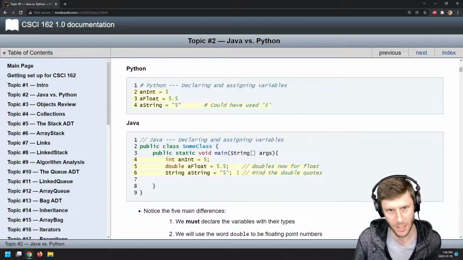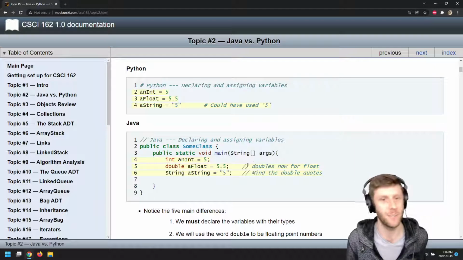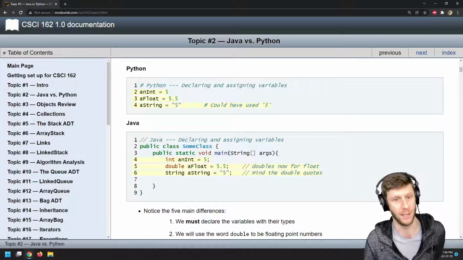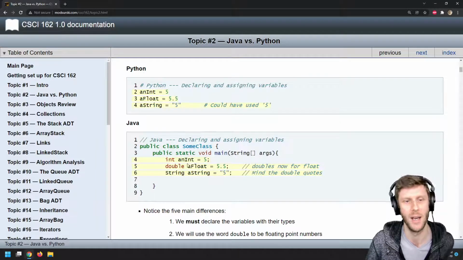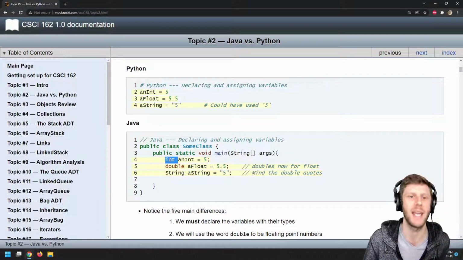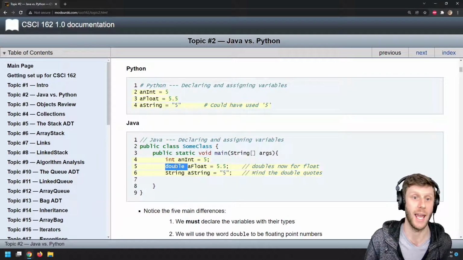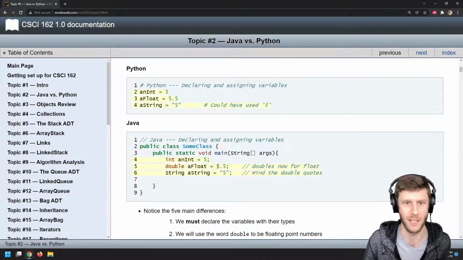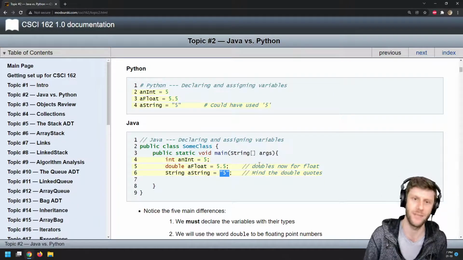But in Java, we have to specify the type for the variable beforehand. I can have an int. I'm creating a variable called an int, and I want it to be 5. But because an int is an integer, I have to say, okay, I'm making an integer variable called an int, and it's set to 5. I'm making a double, we just use the word double instead of float. A double called a float, and it's 5.5. And a string called a string, and it's this. So we have to specify the type.